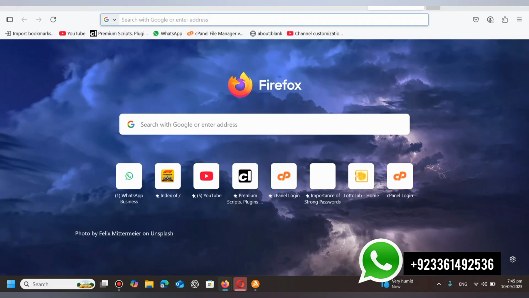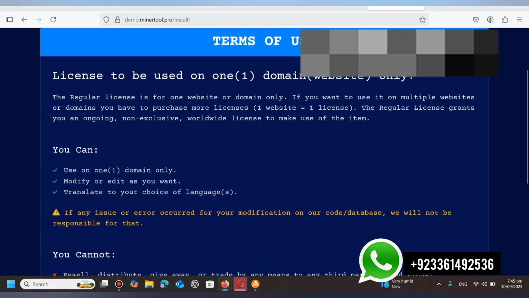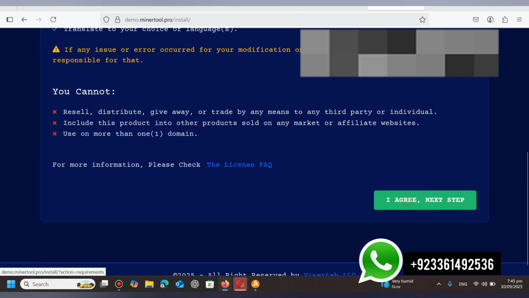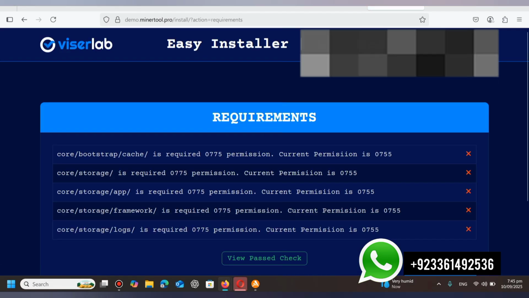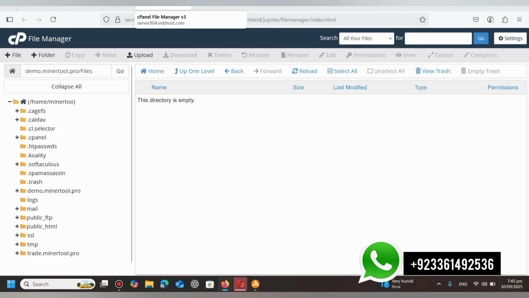So open a new tab and enter your domain name over here. So this is our ViserLab installer window. Click I agree, next step, and these are all the requirements that we have to approve. So go to the file manager and open your domain.